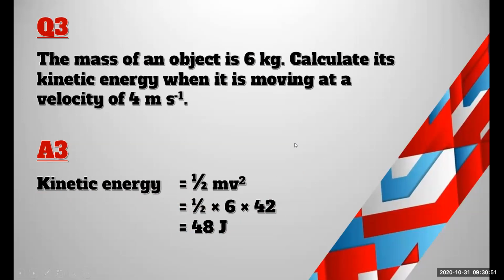I didn't understand the question. This is a very simple question. A mass of an object is 60 kilogram. Calculate its kinetic energy when it is moving at a velocity of 4 ms minus 1. There is nothing to think logically in here, right? You have to just apply the formula and apply the values, right? This is a calculation thing you have to do.